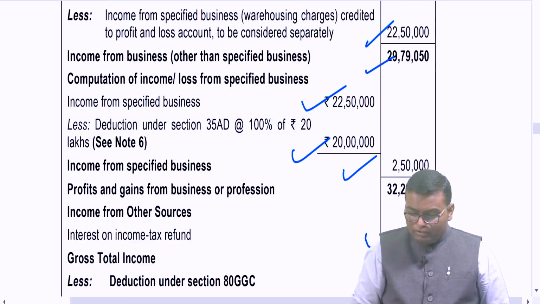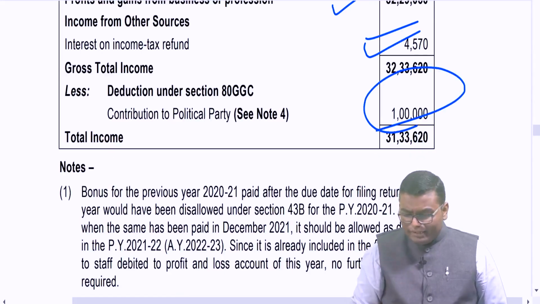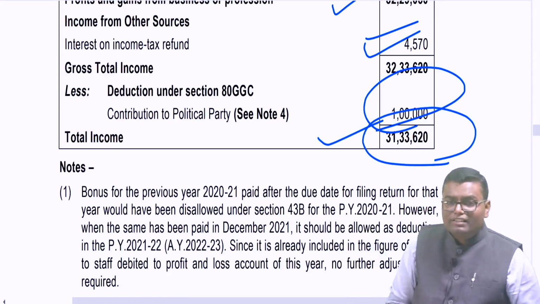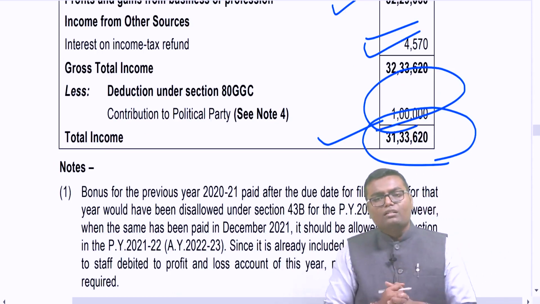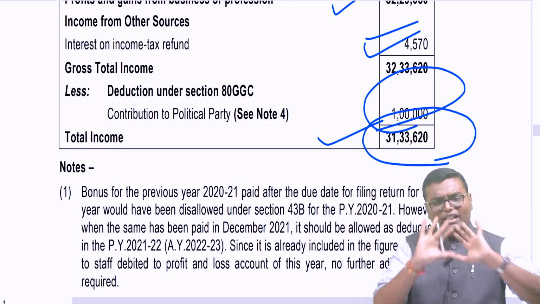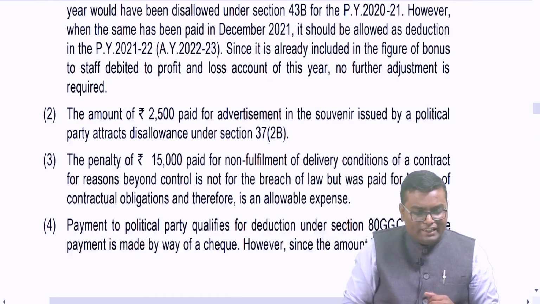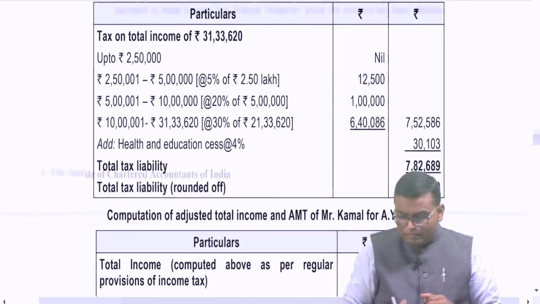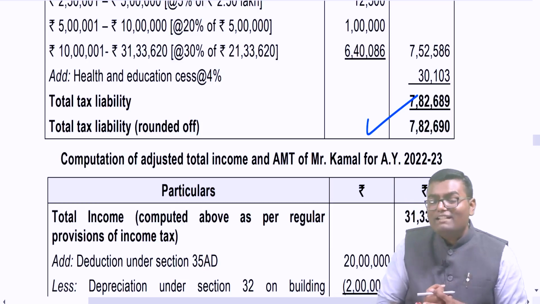PGBP income, total PGBP income, IFOS income, 80GGC, assume it is correct. Total income 31,33,620. This is my normal total income, 31,33,620. Compute the tax payable on 31,33,620. Normal tax payable. Forget about everything. So 21,33,620 into 30% plus 1,12,500 plus 4% cess comes to 7,82,690. However, don't you think this is not my final answer?